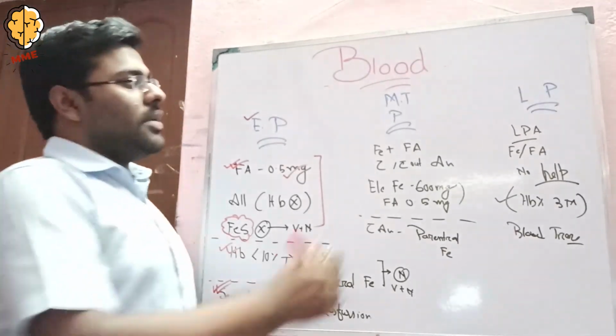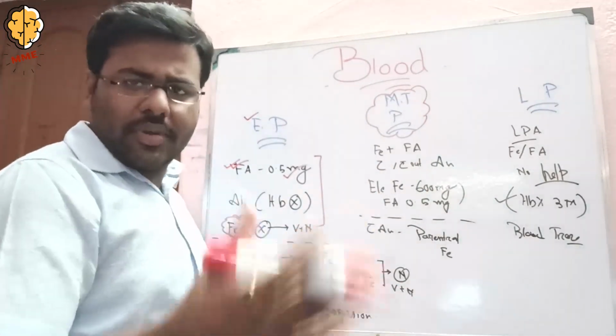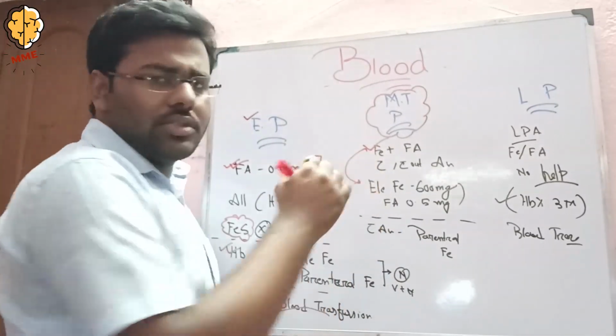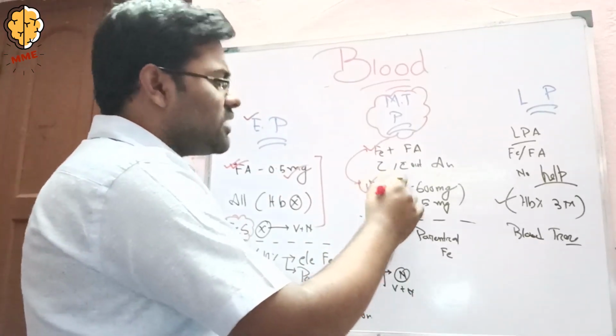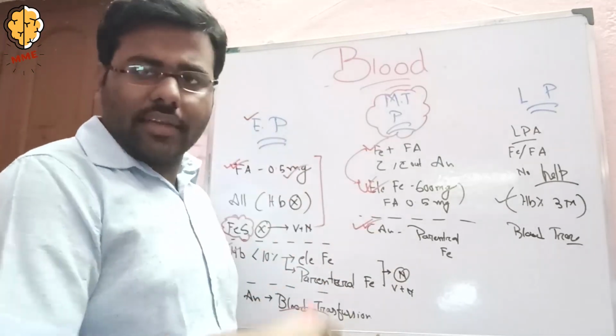Coming to the midterm pregnancy. In the midterm pregnancy, irrespective of whether anemia is present or not, we have to give iron and folic acid. Iron at 600 mg and folic acid 0.5 mg. But the iron is elemental iron. If there is anemia, then we have to give parenteral iron.